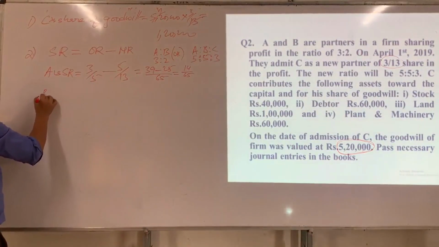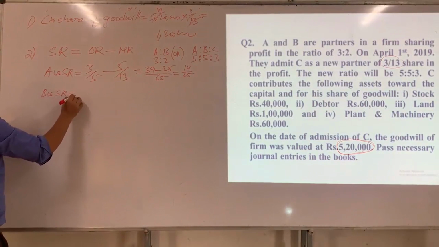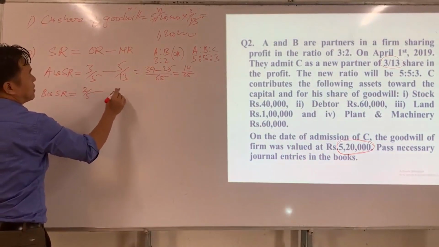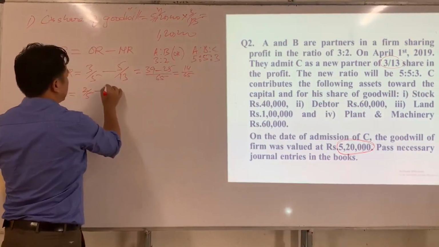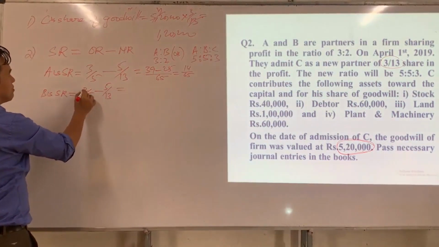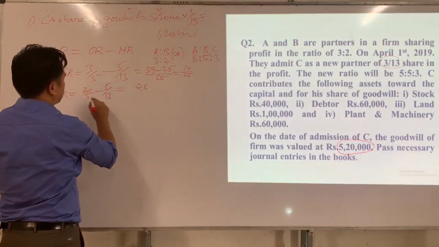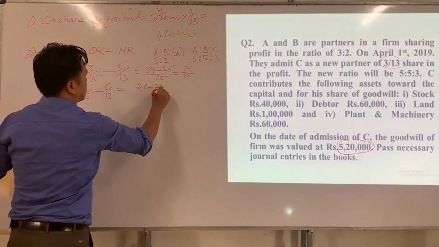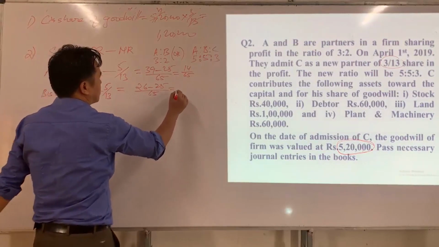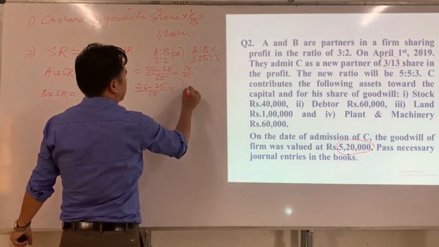Now we have to find B's sacrificing ratio. What is B's old ratio? 2/5 minus what is B's new ratio? 5/13. 13 multiplied by 2, how much do we get? 26. 5 multiplied by 5, how much? 25 divided by 65. So how much did we get? 1/65.